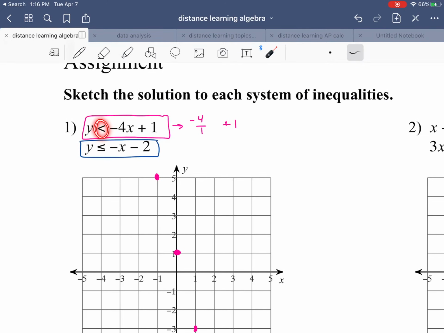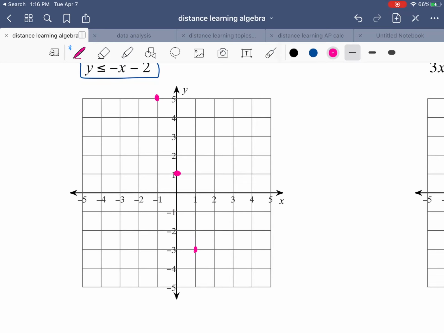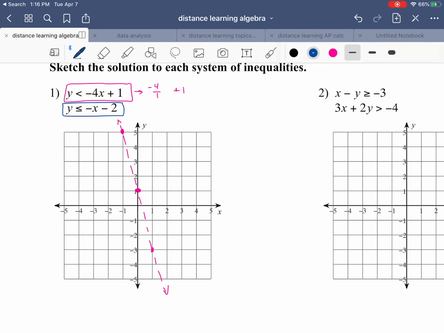The difference between this and a regular line is that we have an inequality symbol here, and there's no equals. So you should, at this point, know that this is going to be a dotted line. So it should look like that.